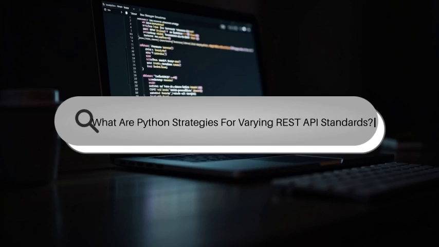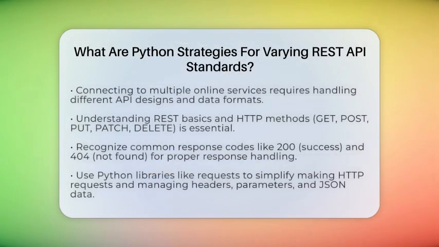What are Python strategies for varying REST API standards? Imagine trying to connect to different online services, each with its own way of doing things. That's where Python comes in to make life easier. When working with REST application programming interfaces in Python, you often encounter different designs, data formats, and security methods. The key is to write code that can handle all these differences smoothly.